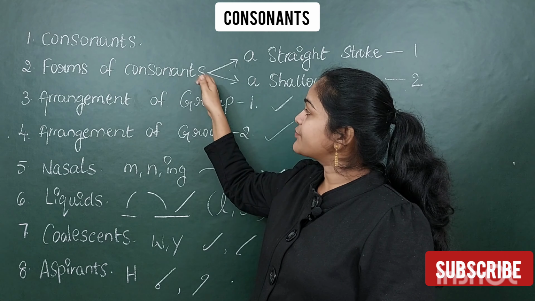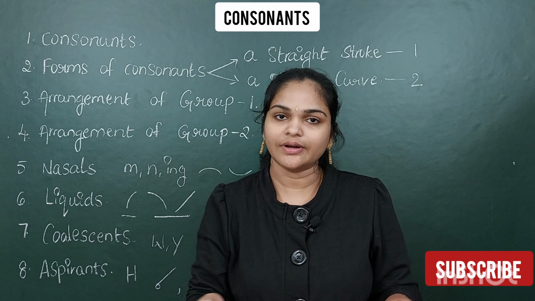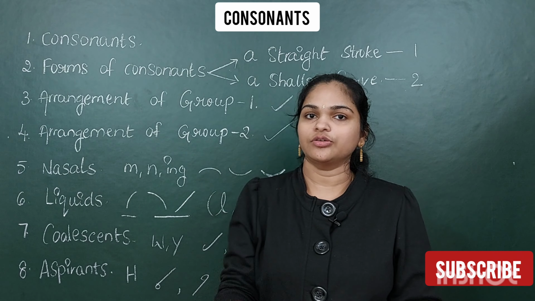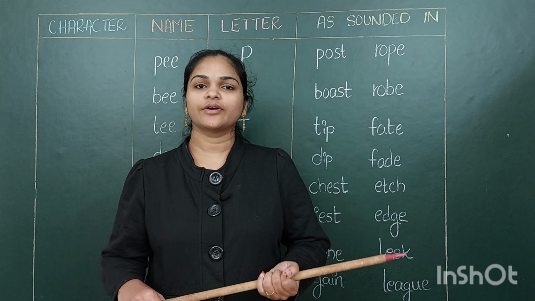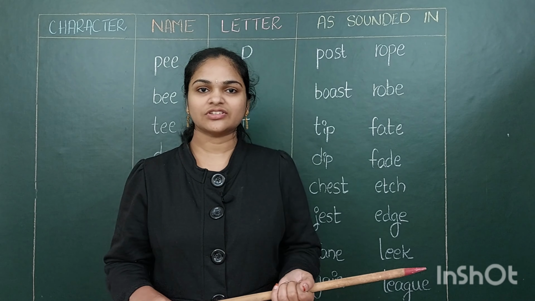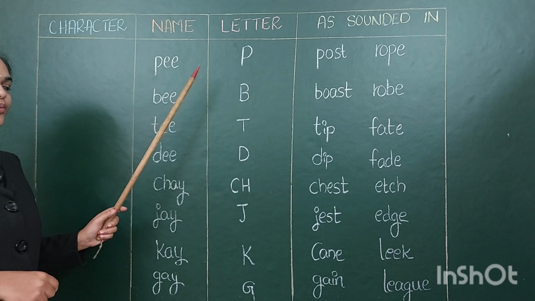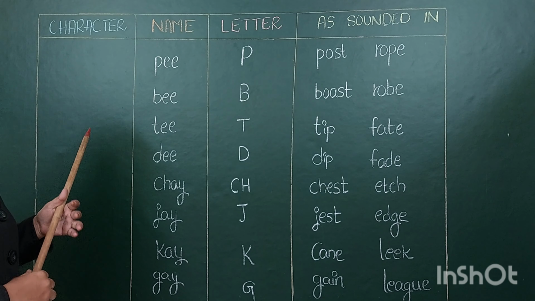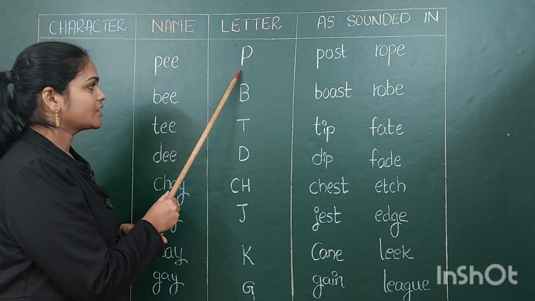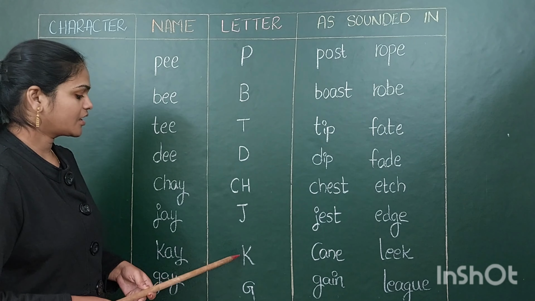To explain these forms of consonants, I am going to write a tabular form. Let me write a tabular form, then I will explain you forms of consonants. Now we are going to see the tabular form of straight strokes. We already know the alphabet. 26 alphabets are there. So here, how to write letters P, B, T, D, C, H, J, K, G.